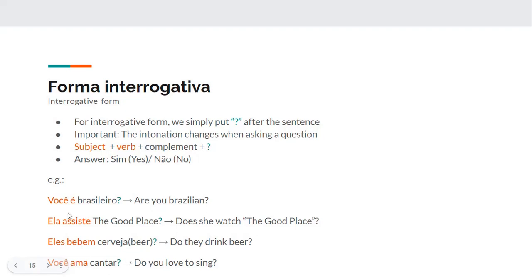And now I'll be reading these both in interrogative and affirmative way. So first, starting with affirmative, você é brasileiro. Now interrogative, você é brasileiro? Ela assiste The Good Place. Ela assiste The Good Place? Eles bebem cerveja. Eles bebem cerveja? Você ama cantar. Você ama cantar? And hopefully you guys could notice, at least a little bit, the difference when we are asking and when we are affirming something in Portuguese.